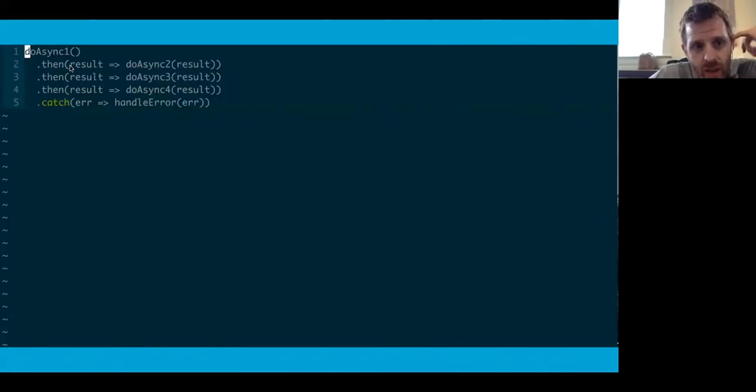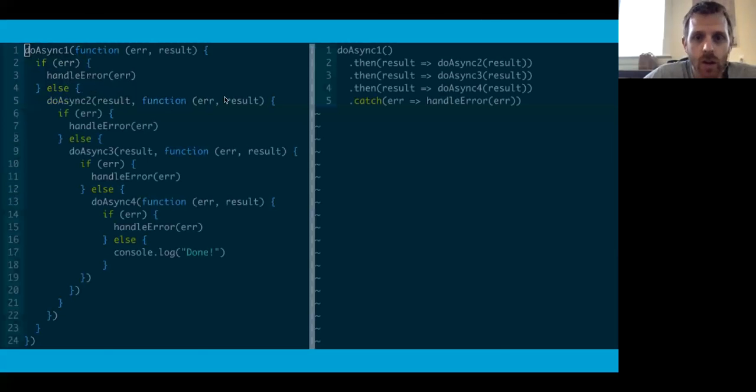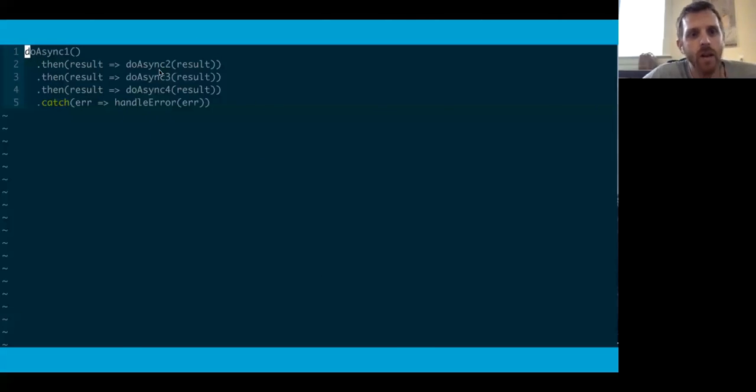The then method will return another promise that's linked to the callback that you passed into then. So when doAsync2 returns a promise, it'll also get returned from this then method. So we can just chain these thens together. The first then will run when doAsync1 is complete. The second then will run when doAsync2 is complete, and it'll get that result.